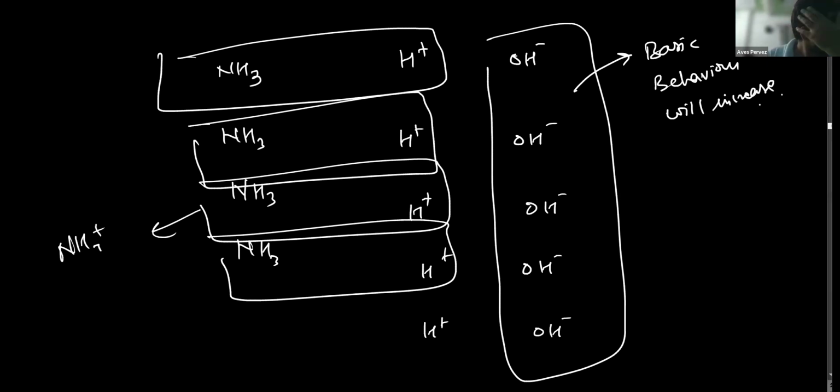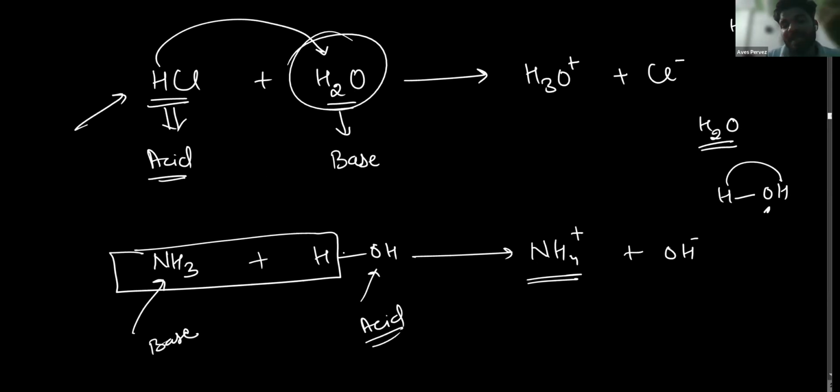So we will say that since the ammonia accepts the H plus ion from water, it will be considered a base. Or we can say that when ammonia is added to water, it accepts the H plus ion and thereby increases the concentration of OH negative ion. That's why it makes the solution basic. Whether or not a substance has OH negative ion, it may also act as a base.